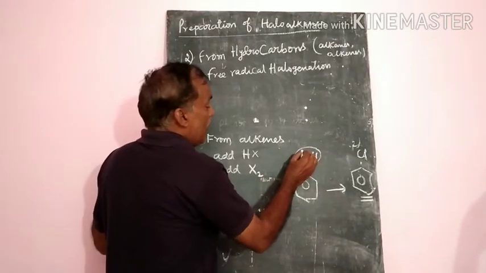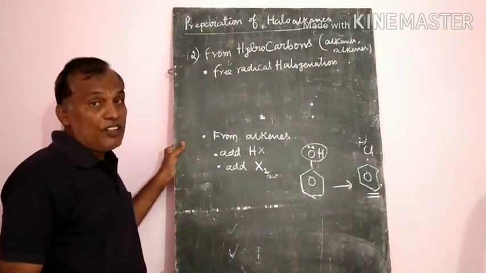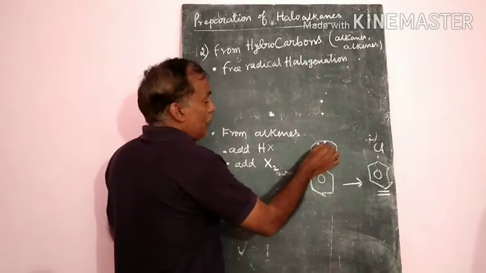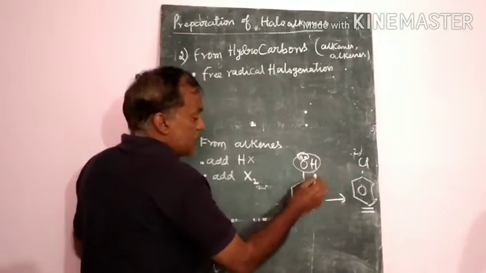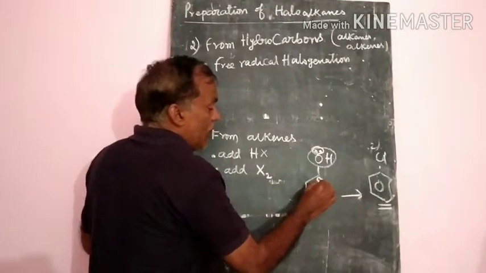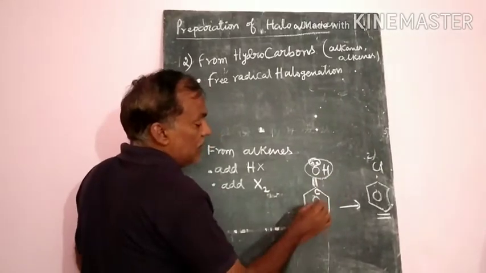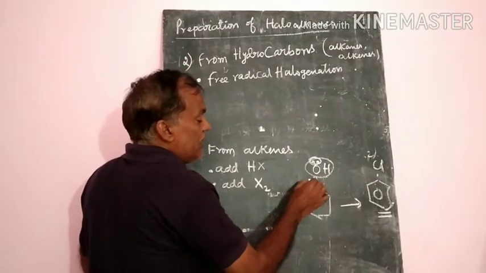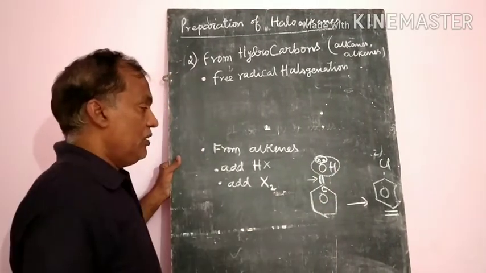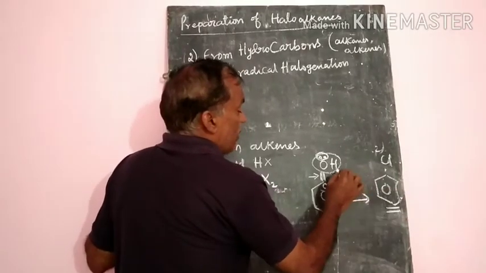Because here oxygen has a lone pair of electrons. Due to the presence of the lone pair of electrons, what will it do? This oxygen and carbon will form a double bond character between the carbon and oxygen. So that's why it is not easy to break the bond, and that's why we cannot prepare haloarenes from phenol.